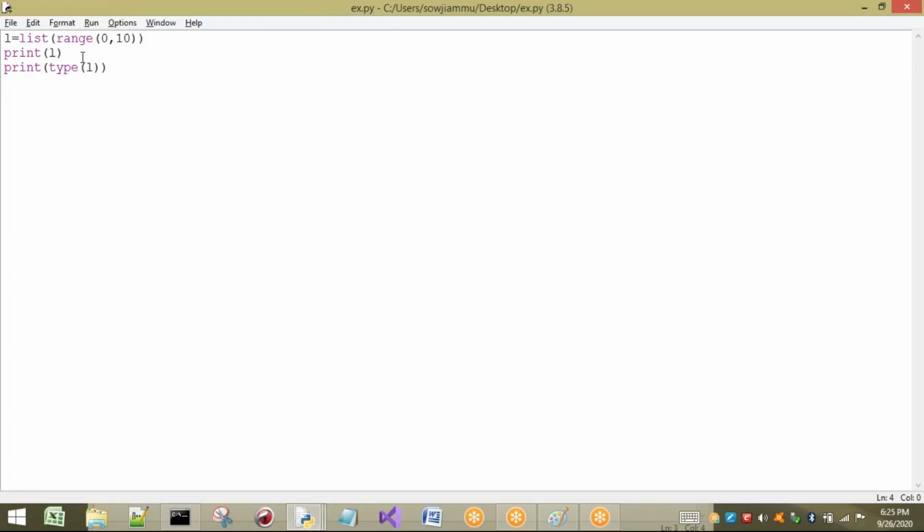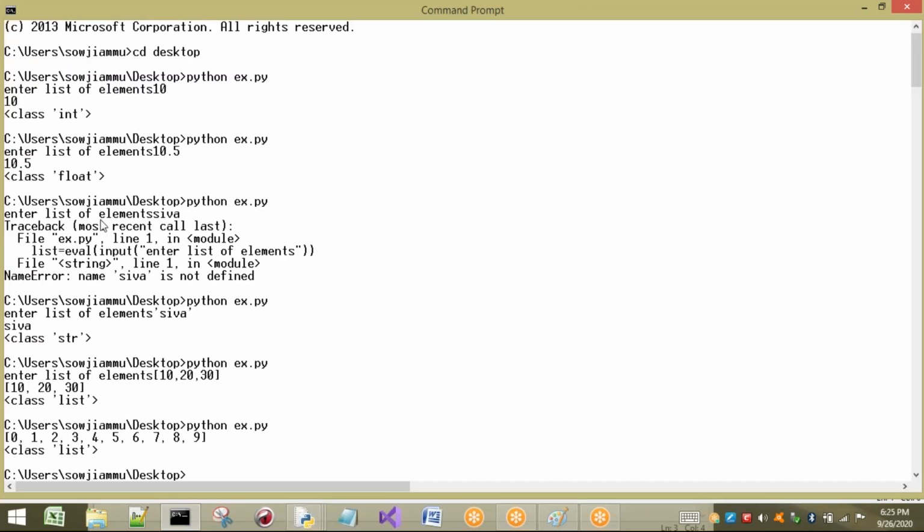The reason is that range of 0 comma 10 means the values 0 to 9 will be taken, and it is going to be converted into list type and stored in L. That means now in L, the values 0 to 9 are there. So that L is going to be printed here, and here I'm going to check the type of L. Okay, so this is the output.